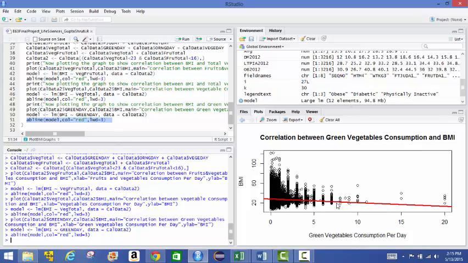It gives us a pretty good insight into how consumption of green vegetables in daily life can have an inverse correlation with our BMI and essentially obesity, and hence, if you go a step further, perhaps diabetes.